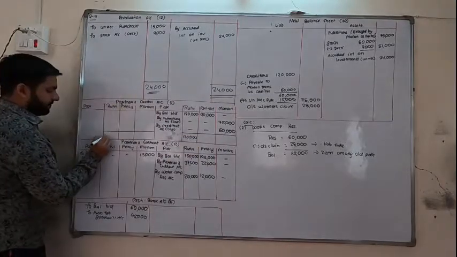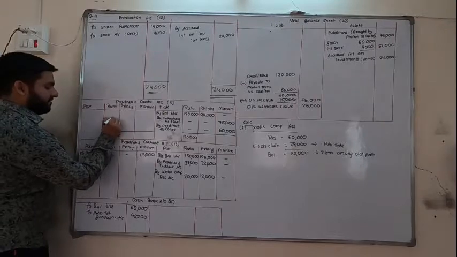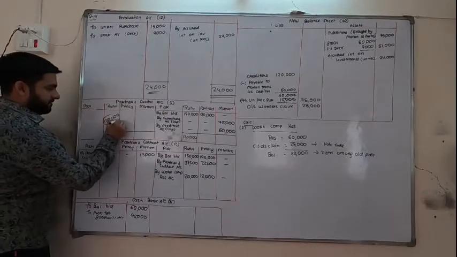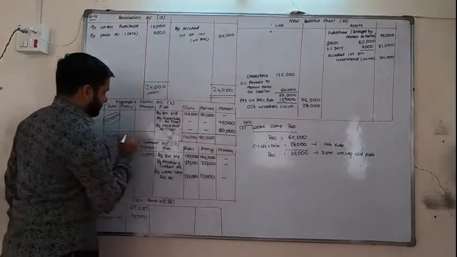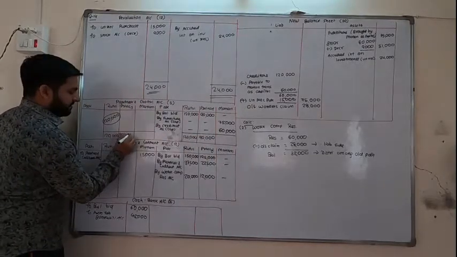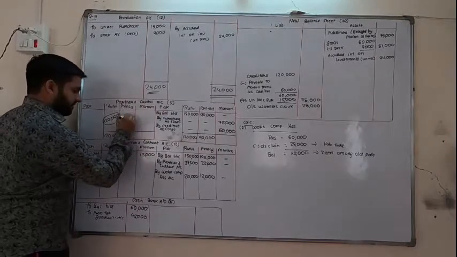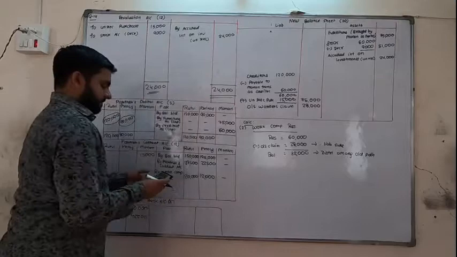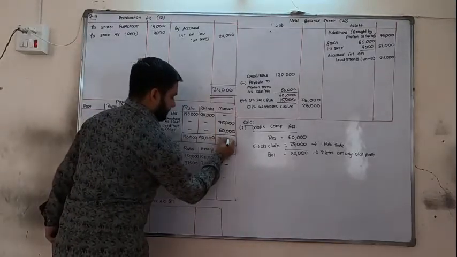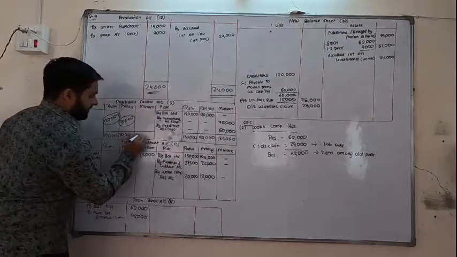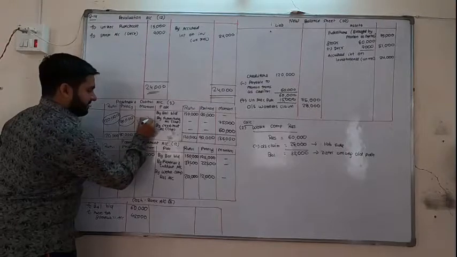Okay, now closing the capital account. 1,20,000. Balance is also 1,20,000. 90,000. Balance is also 90,000. 1,35,000. Balance is also 1,35,000.